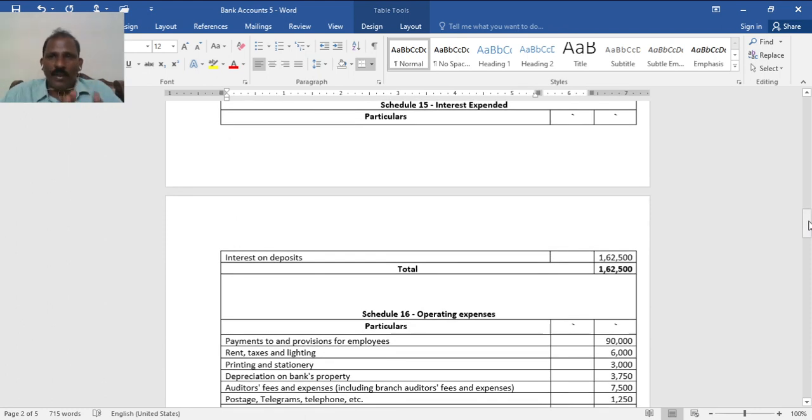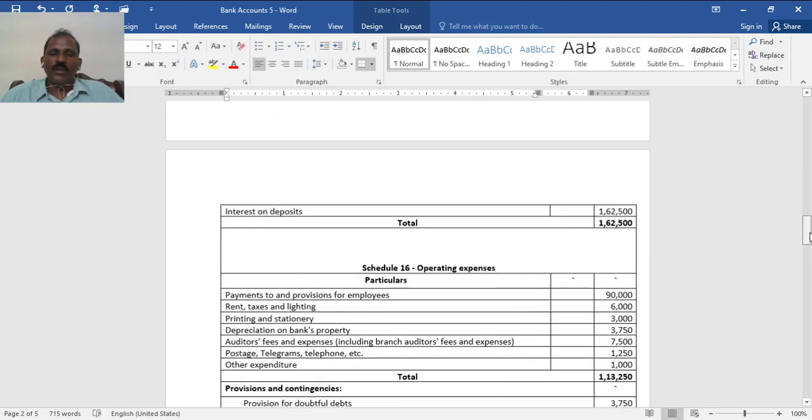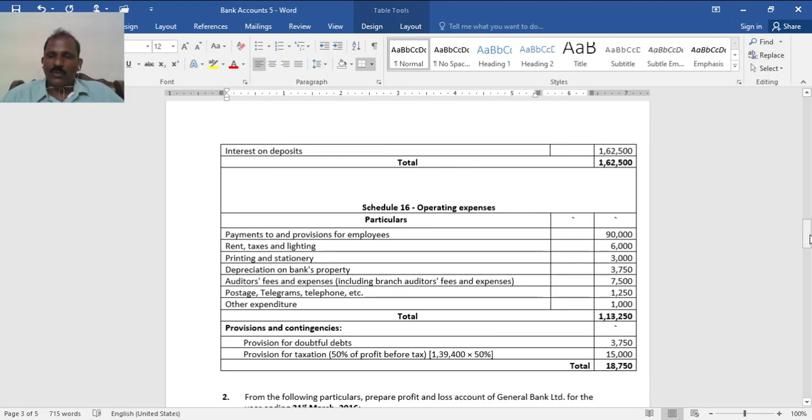Then schedule 15, interest expended. See, on the income side there are two, one is interest and discount received and the other is other income. On the expense side, one is interest expended, interest given by the bank on different types of accounts. The other one is operating expenses other than interest. So interest on deposits, no adjustment for that, 1,62,500.